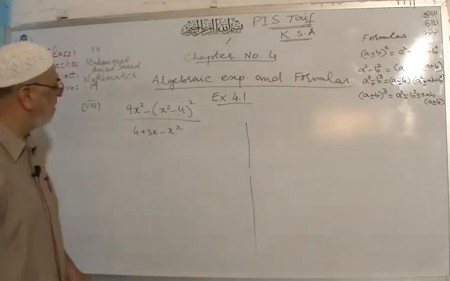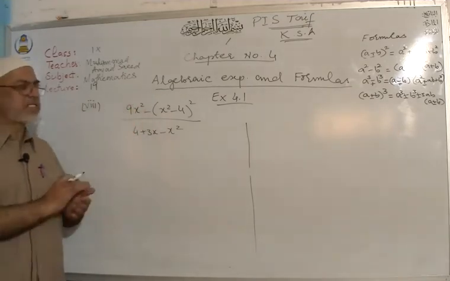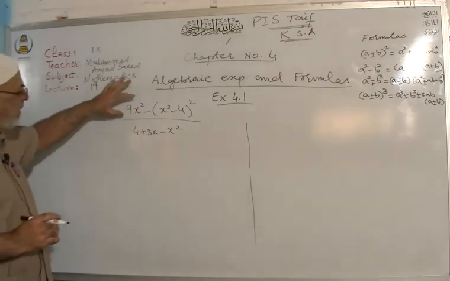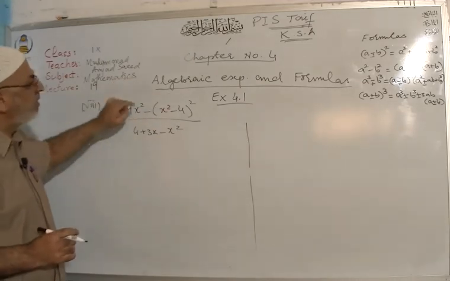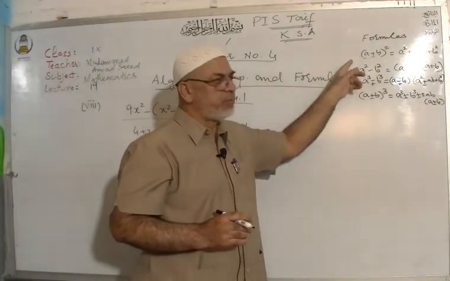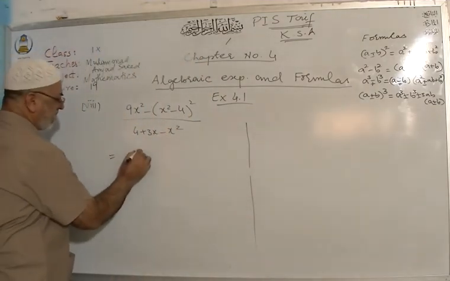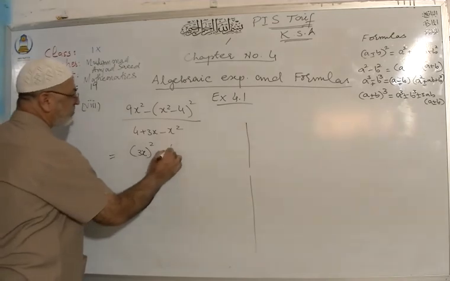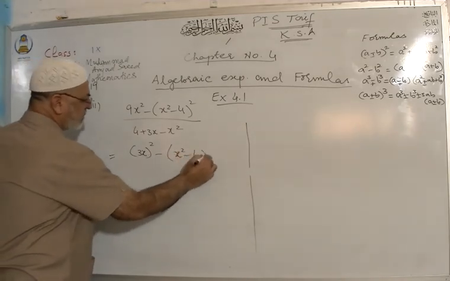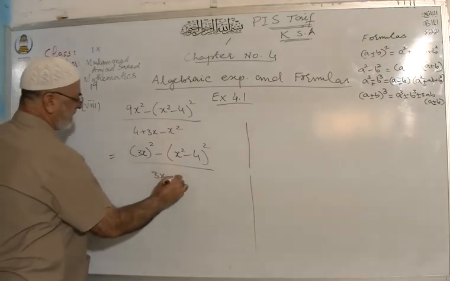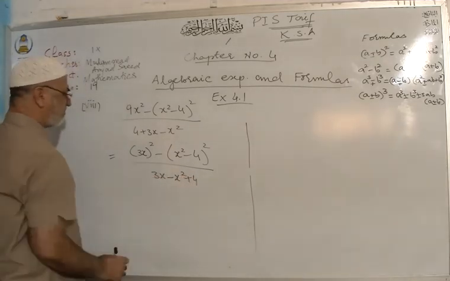Dear students, again you can check. First of all, we have to convert. There is a negative sign, and here is the possibility to convert whole powers 2 and 2. So you can write 9x square as 3x whole square minus x square minus 4 whole square, then 3x minus x square plus 4.